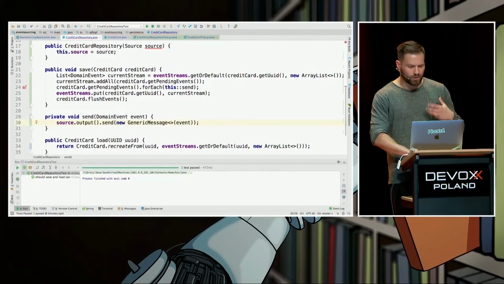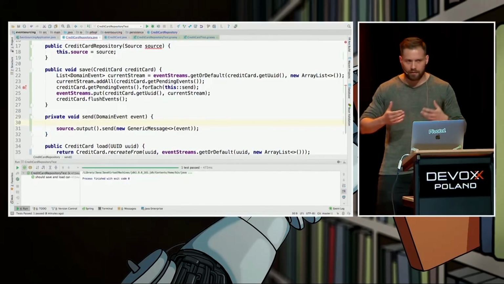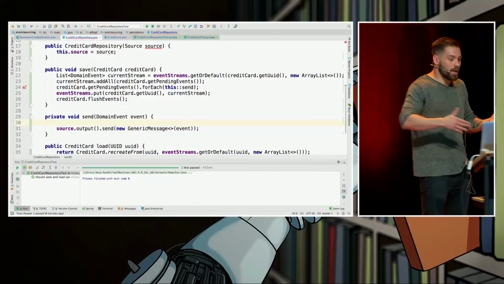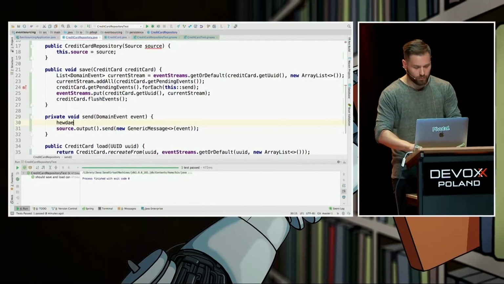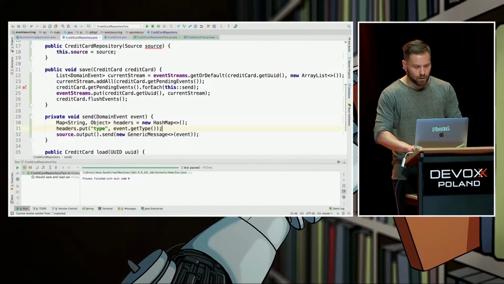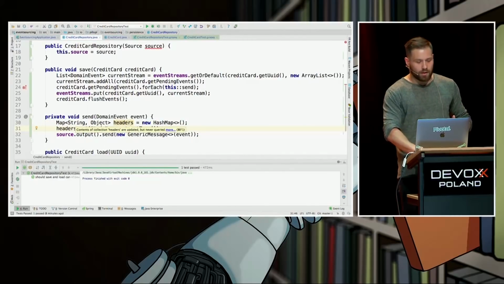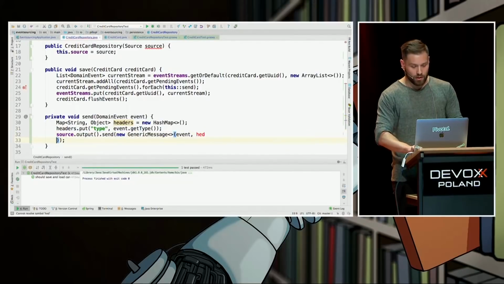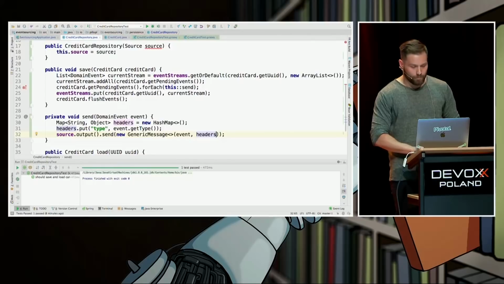But you know what? It's good to have some metadata. Just like HTTP headers can inform us about the content type, in here we can have some headers. So we can have headers and put type just as a metadata to our RabbitMQ instance and all of our consumers, like this.